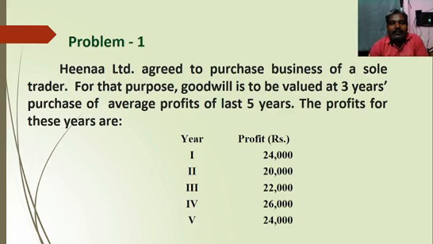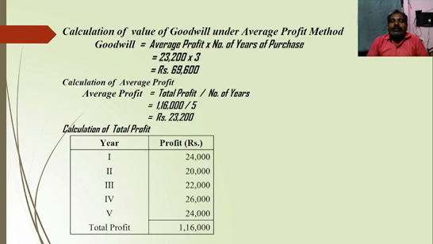How to calculate value of goodwill under the average profit method? Goodwill equals average profit into number of years of purchase. That is the formula, so we should leave 2 lines of space. Then we calculate average profit, because without average profit we can't calculate the value of goodwill. Average profit equals total profit divided by number of years. Without total profit we can't calculate average profit, so leave 2 lines of space. Then we put the workings: calculation of total profit.